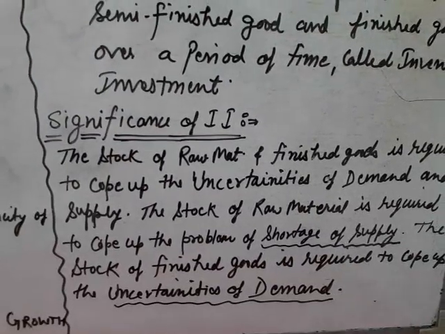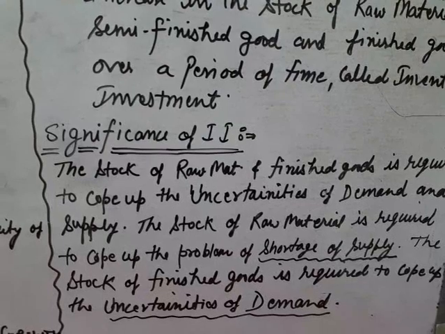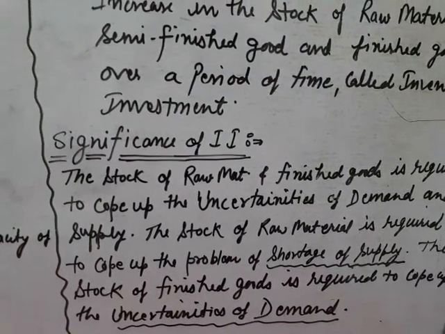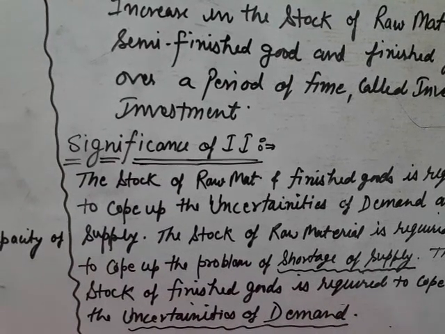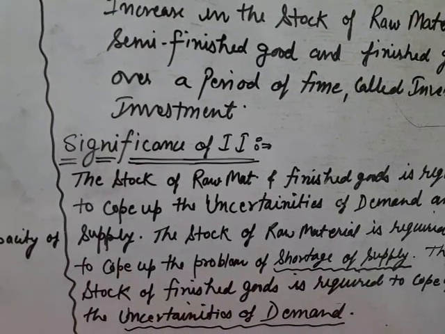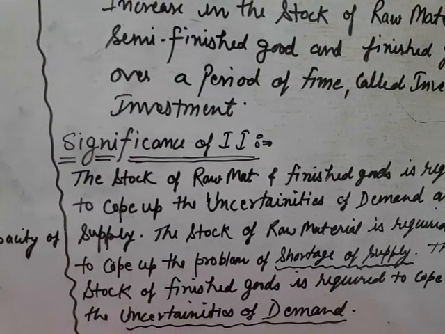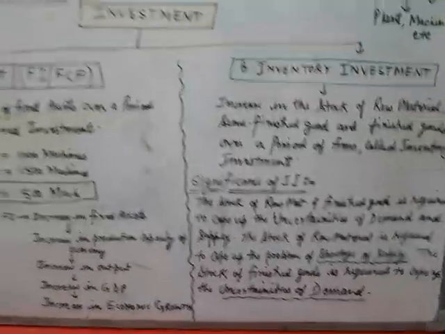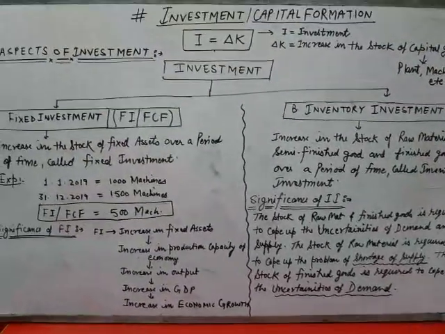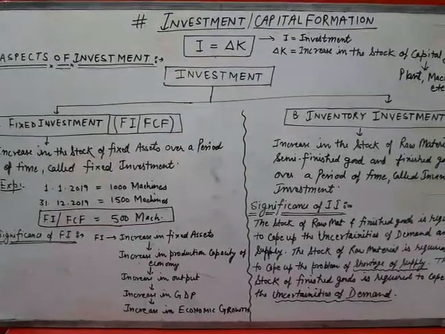The stock of finished goods is required to cope up with the uncertainties of demand. If we don't have the stock of finished goods and all of a sudden the demand of the economy increases, from where will we fulfill this demand? So the inventory investment, the stock of raw material and stock of finished goods, is required to cope up with the uncertainties of demand and supply.